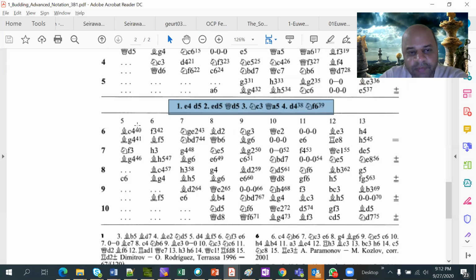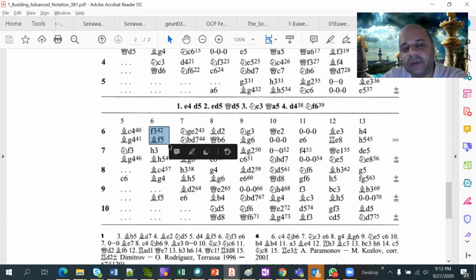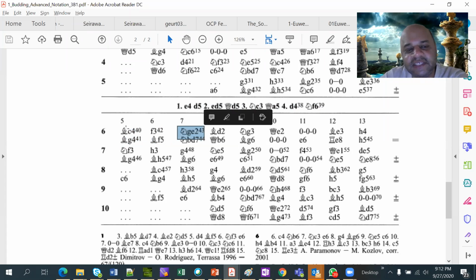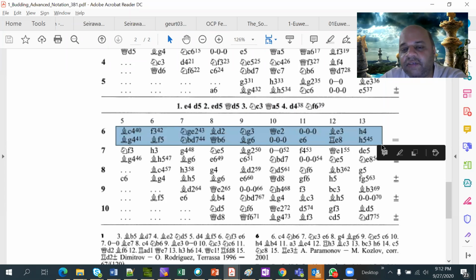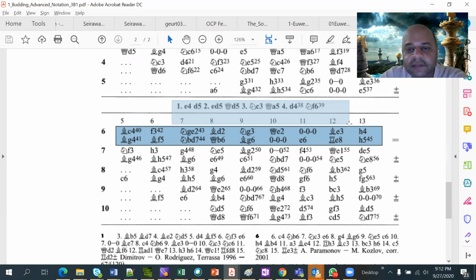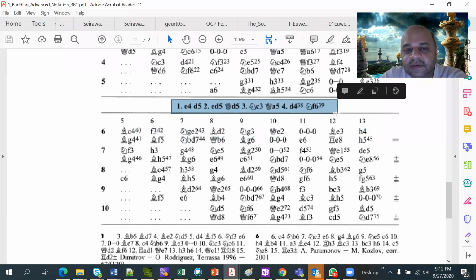Okay, it can be bishop c4. That is white's move, and then black might respond with bishop g4. After that white will play f3, black will play bishop f5, and then it will be this. So this entire thing is one line, which is happening after the starting set of moves, right? So you got it, this is one line, but it is not the only line.